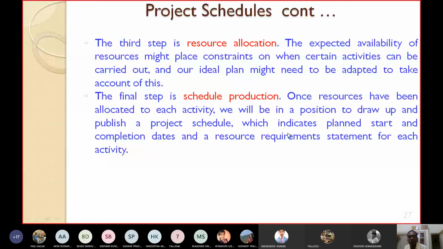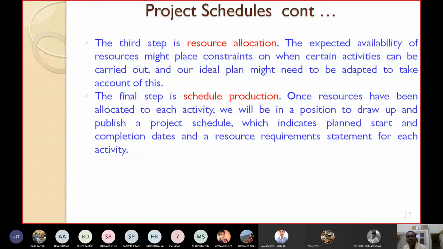I will show the different forms of drawing a project schedule. Then we can publish it, which indicates the planned start and completion dates. So this project schedule will indicate the planned starting date and the planned completion date for the different activities, and the resource requirement statement for each activity. For each activity, you have to prepare a resource requirement statement. It will contain what resources will be required for executing that activity.